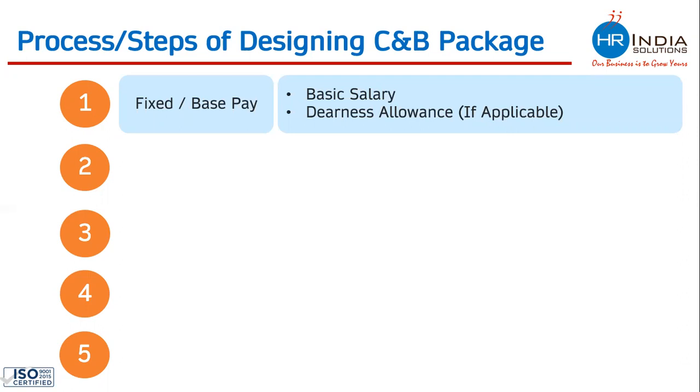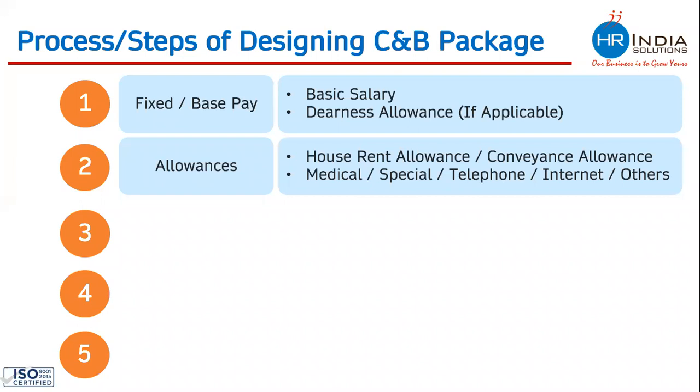Once you're done with this step, the second step is to work on the allowances which your company is paying. Allowances are purely a choice of the company, and companies go for allowances which suit them. Allowances can be in the name of house rent allowance, conveyance allowance, medical allowance, special allowance, telephone, internet, and others. As I said, allowances are purely a choice of companies, and they are free to decide what allowances they want to pay. After deciding the base pay, you decide how much salary should be paid through each allowance.